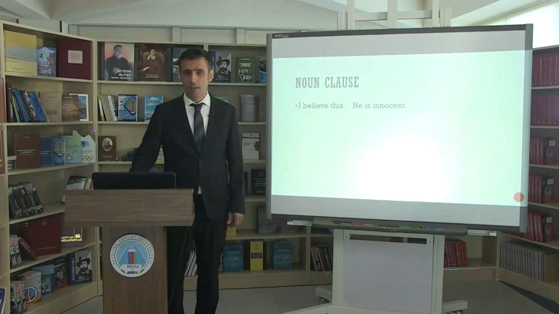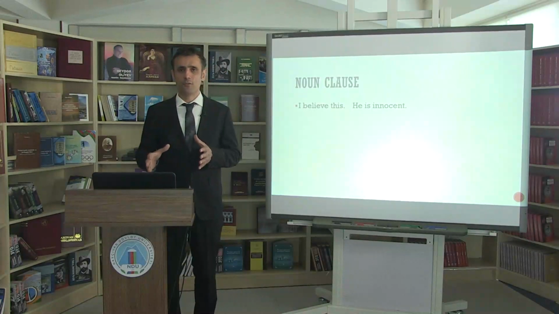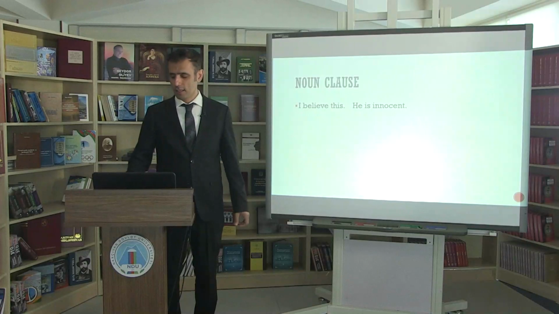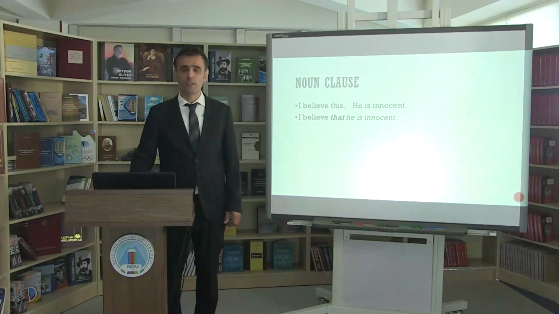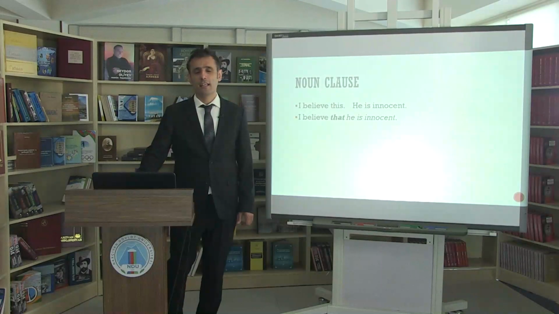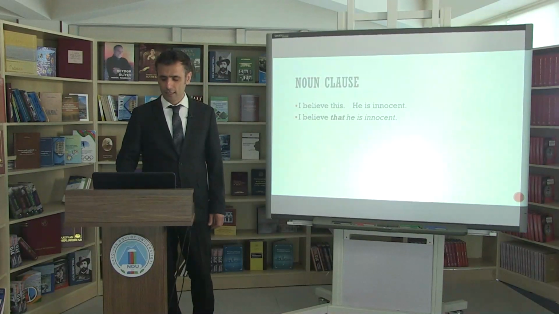"I believe this. He is innocent." We can see these two simple sentences, and we can join them using a nominal sentence construction. In the first sentence, "this" is an object. The second sentence, "he is innocent," we will use as an object clause for the first sentence. "I believe that he is innocent."